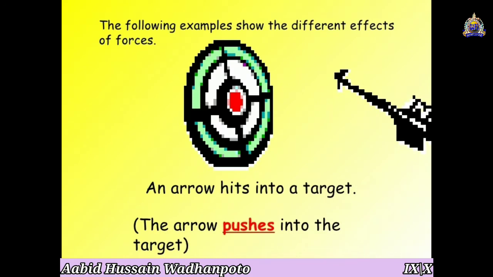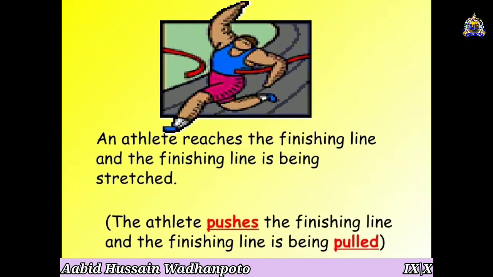Now as you can see on the screen, there was an arrow that hits a target. When the arrow pushes into the target, it means there was a force applied on the arrow, then it goes to its target and pushes into the target there. So there is a force which is required to push the arrow to hit its target here.